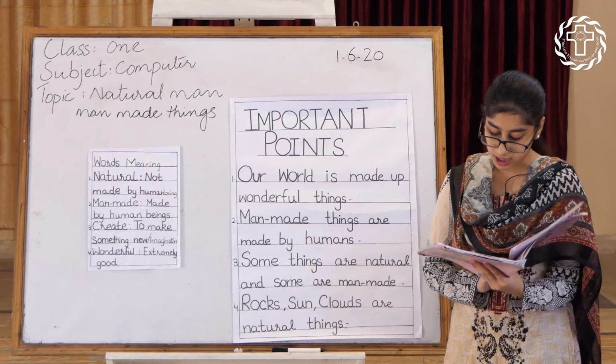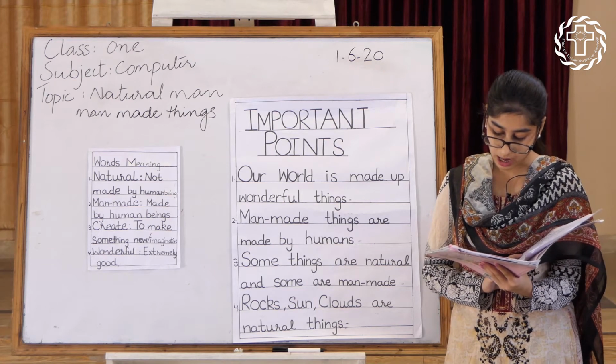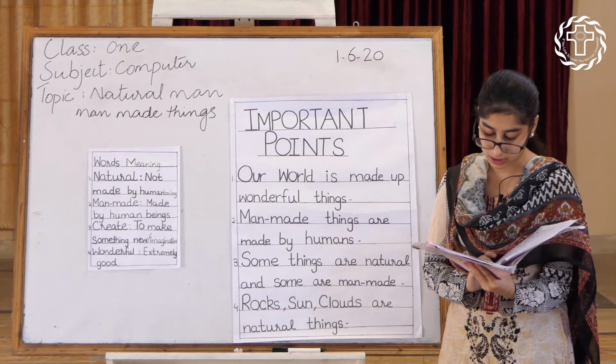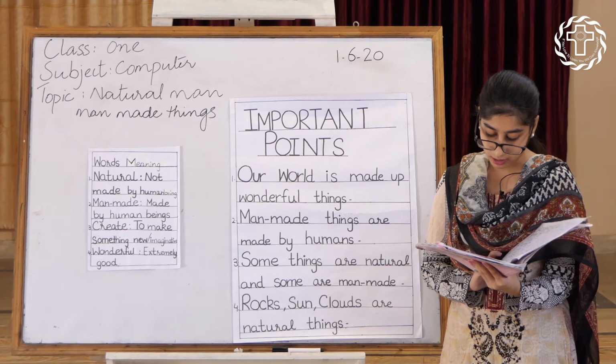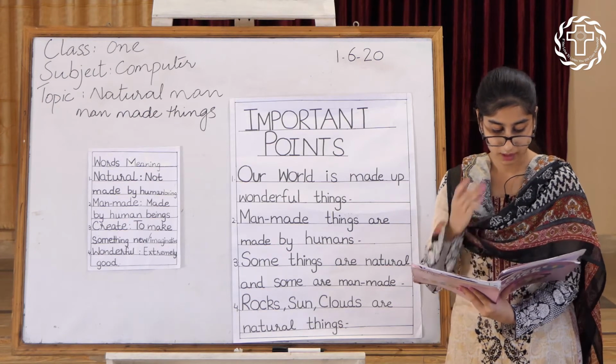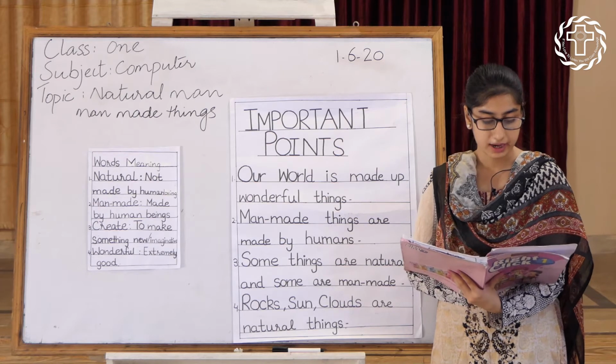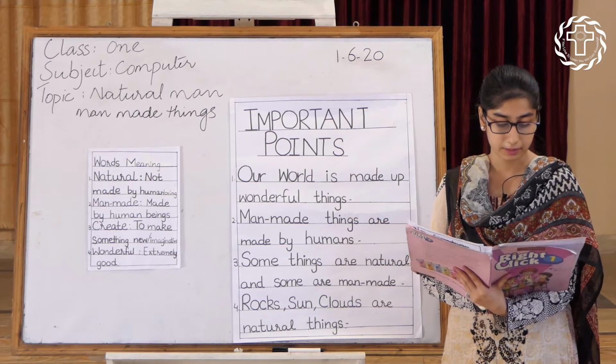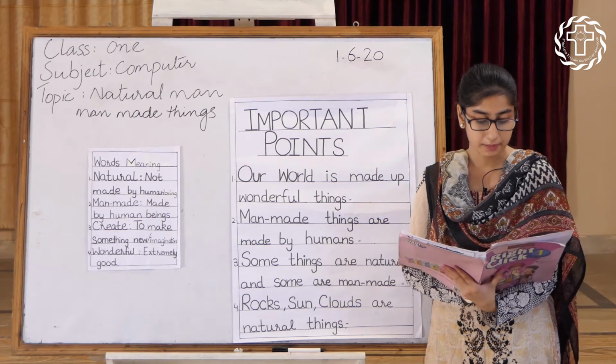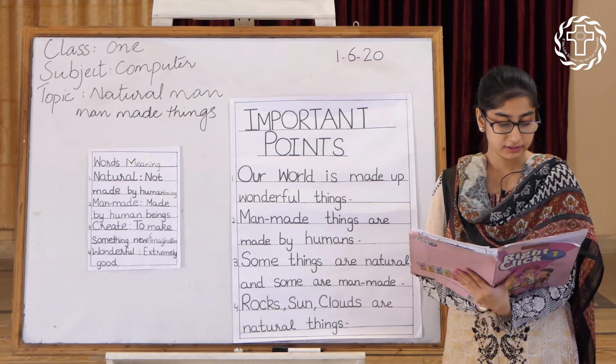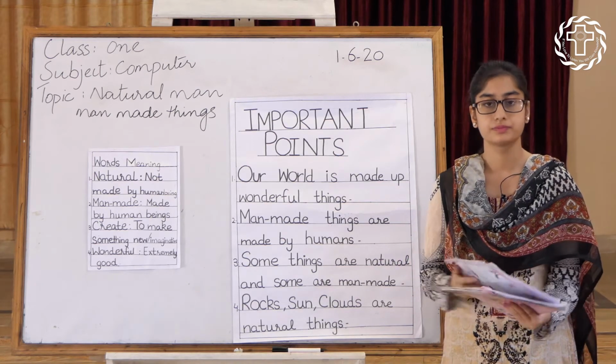Things such as rocks, sun, clouds, plants, and animals are natural things. They are created by nature. Things like slides, toys, balls, tables, chairs are man-made things. Man-made things are made by humans.